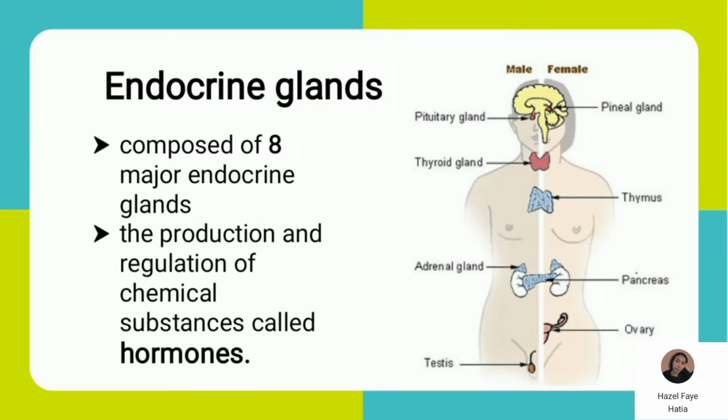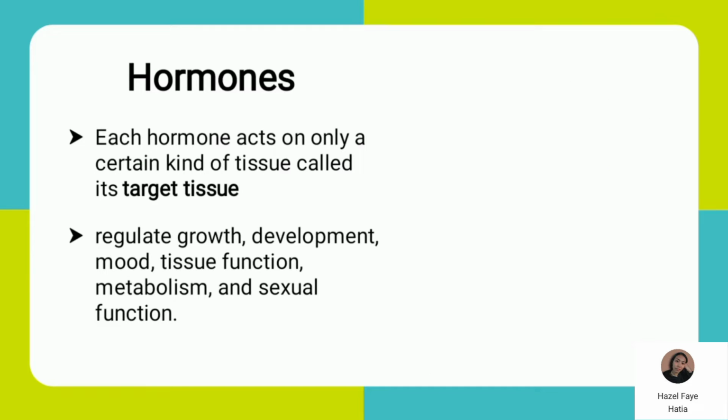So, we have 8 major endocrine glands. We have the pituitary gland, the pineal gland, the thyroid and parathyroid, the thymus, the adrenal gland, the pancreas, and lastly the gonads, the ovary in female and testes in male. The function of endocrine glands is to produce and regulate these chemical substances which we call hormones. Hormones act only on a certain kind of tissue called its target tissue.